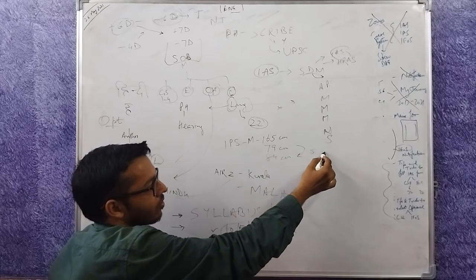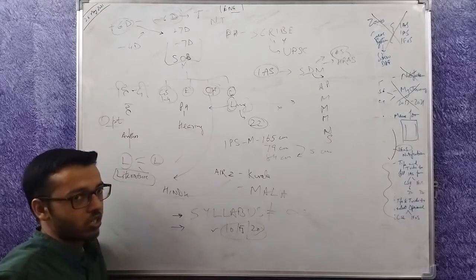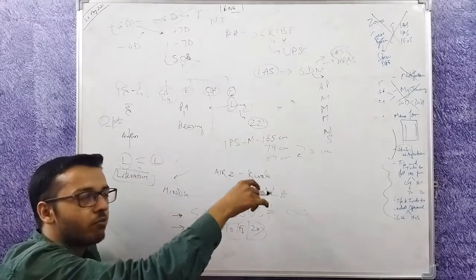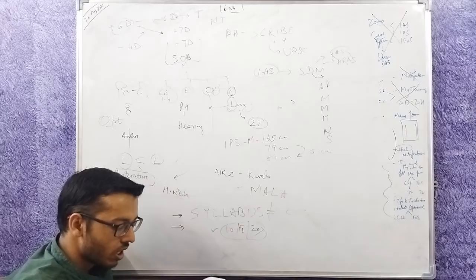You require 5 cm chest expansion. This is the minimum. If you have more, that's fine also.